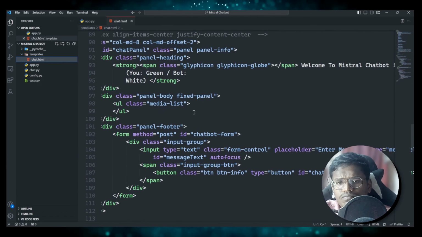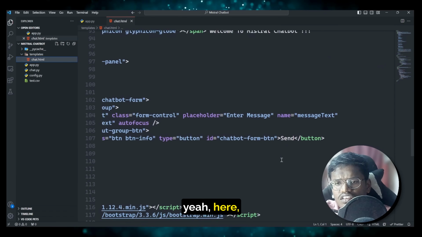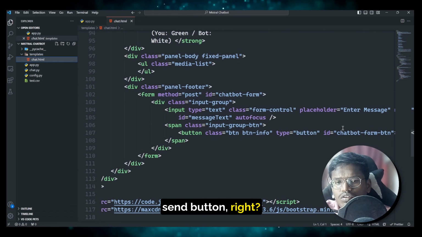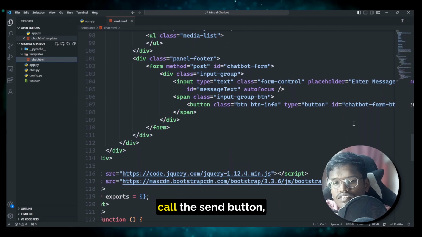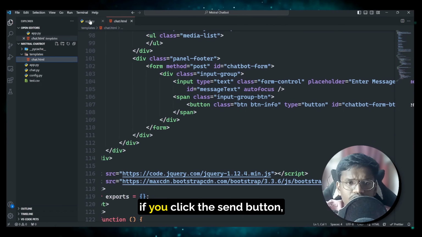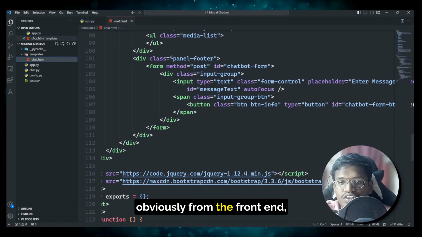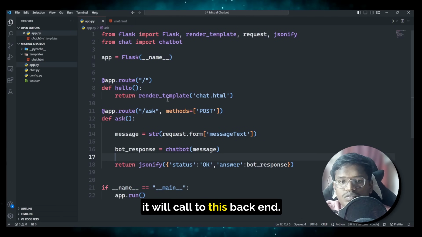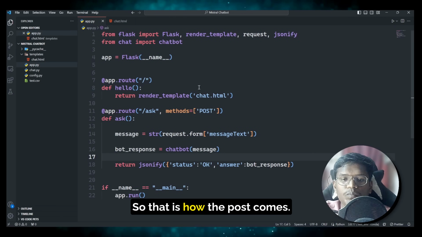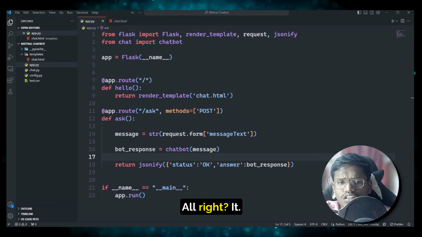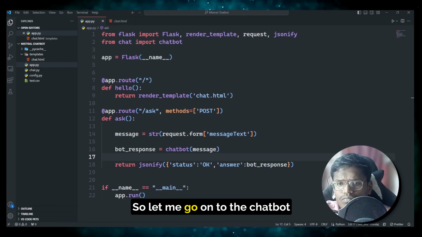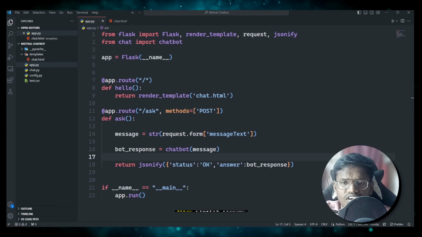and yeah, here if you see, there is the send button, right? What happens is, if you click the send button, obviously from the front end, it will call this backend. Okay, so that is how the post comes. All right, so let me go on to the chatbot file right now.